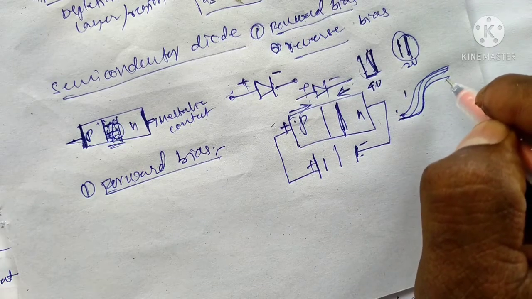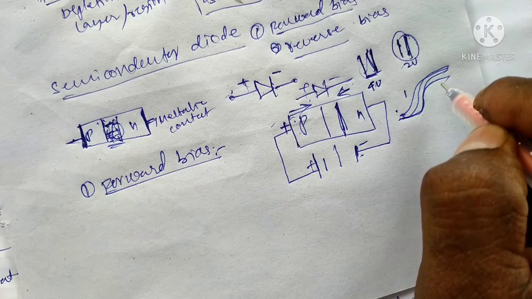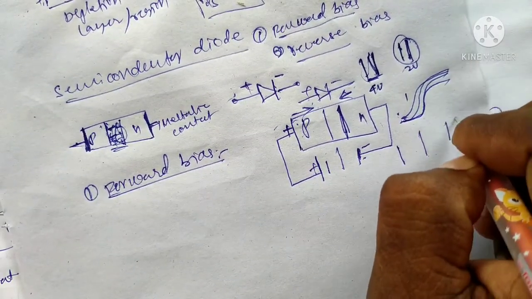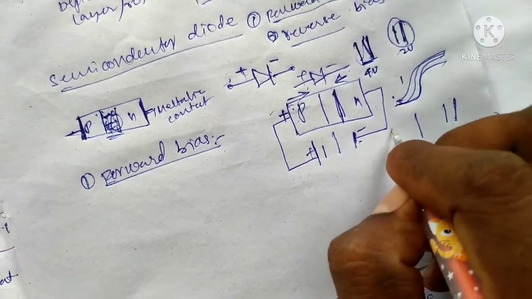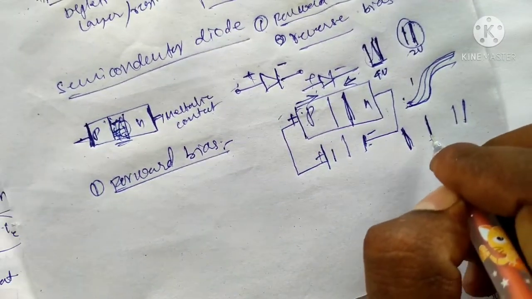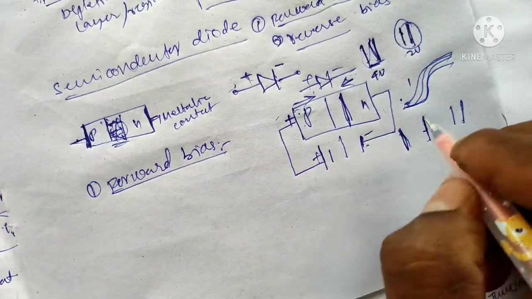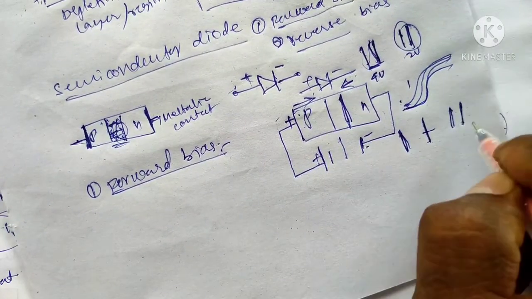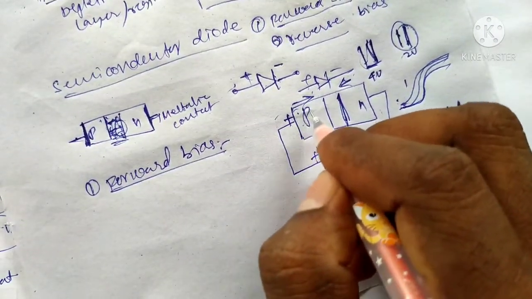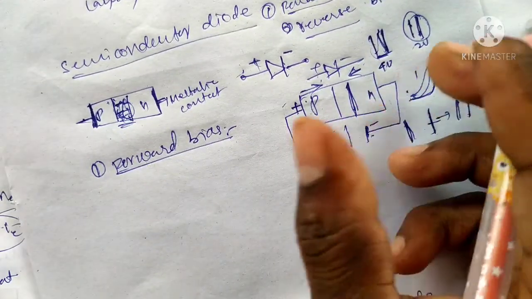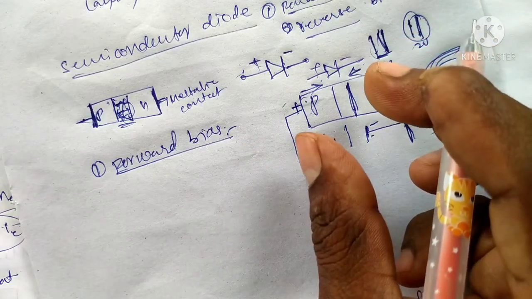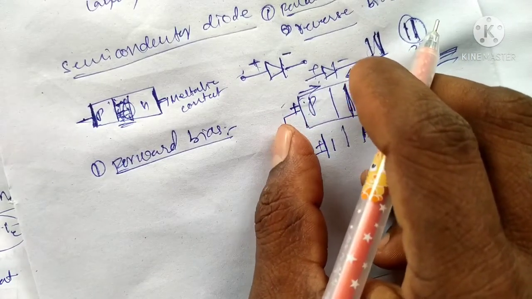The potential barrier changes with the applied voltage. Initially the first case is like this, and with applied voltage it is like this. In the initial case, the width of the depletion layer is very high. Compare that with forward bias: the depletion layer is reduced because positive repulsion and negative repulsion occur. Initially it was like this, and after connecting it is like this.